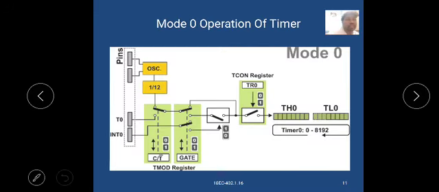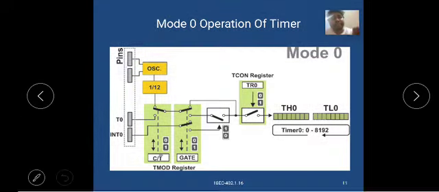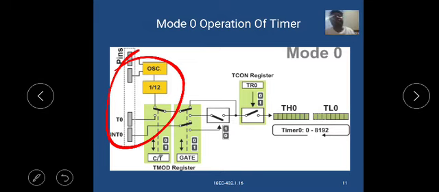The mode 0 operation of timer. Here, the TMOD register, the pins: oscillator, interrupt 0, timer 0, at 1 by 12th of the oscillator frequency.